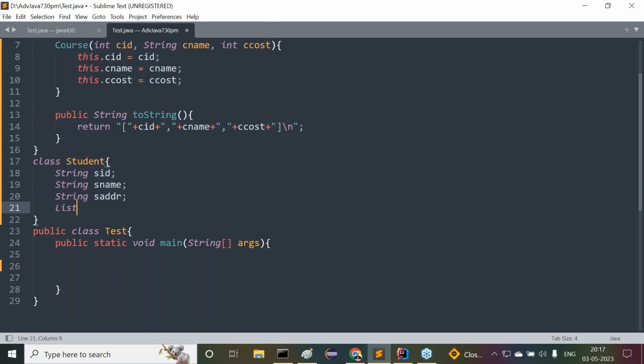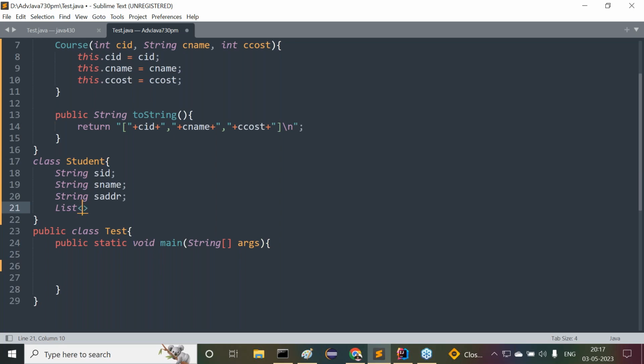What collection here? I want to take a list only. This list is going to allow what objects? Inside the student, multiple courses can be represented. Multiple courses, in the sense, a list of courses. My list is going to store what data? Course objects, not string data. String data was the previous example. My list is going to represent multiple courses.